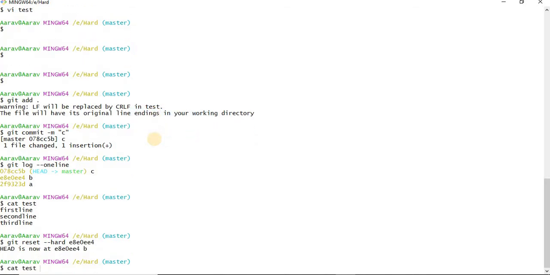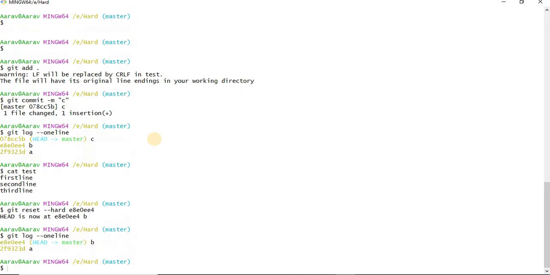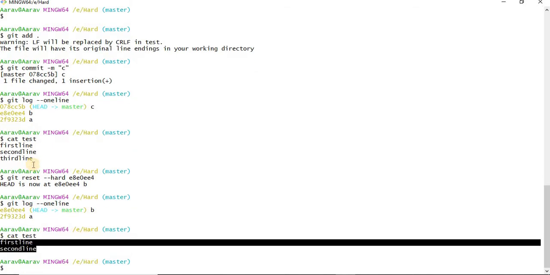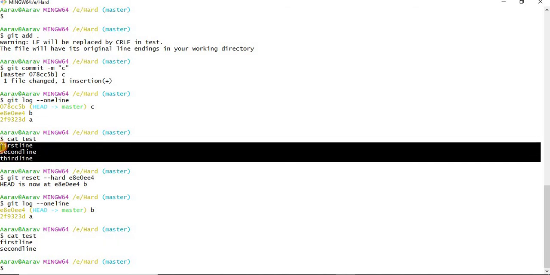Now just check git log -1 line. See, now head is pointing to b. There is no c commit itself. Let's cat it. See, you can see first line and second line. When you checked last time, you could see 3 lines, but now we have only 2 lines, which existed at the time of commit b.